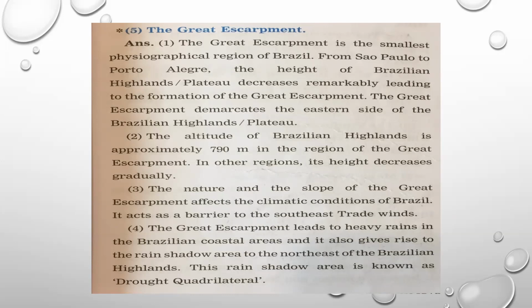The Great Escarpment leads to heavy rains in the Brazilian coastal areas, and it also gives rise to the rain shadow area to the northeast of the Brazilian highland. This rain shadow region is known as drought quadrilateral. Just now I've explained you this with the help of the map. So you can write these points in your own words, but your answer should be complete.